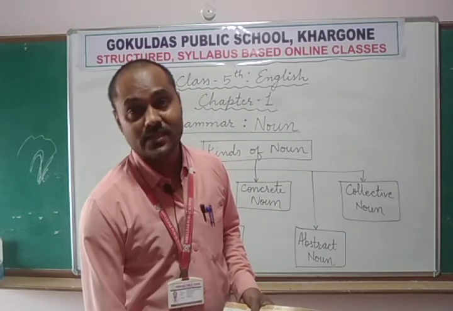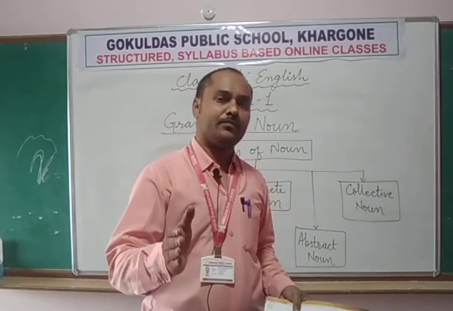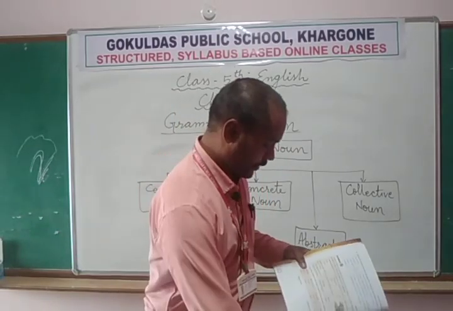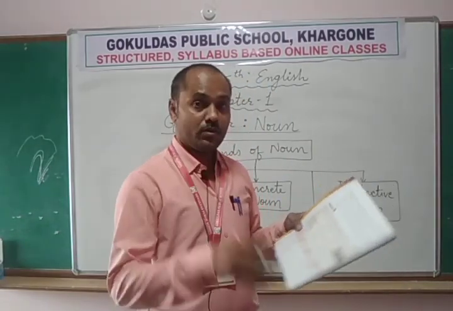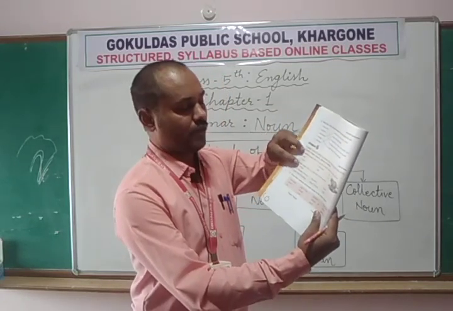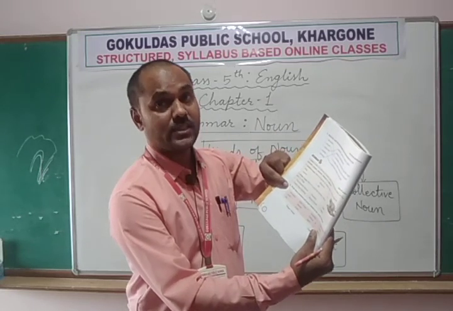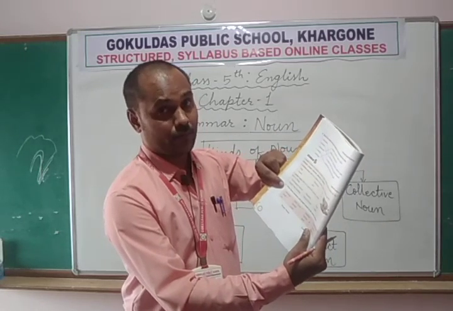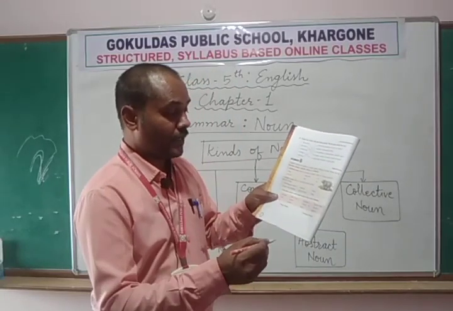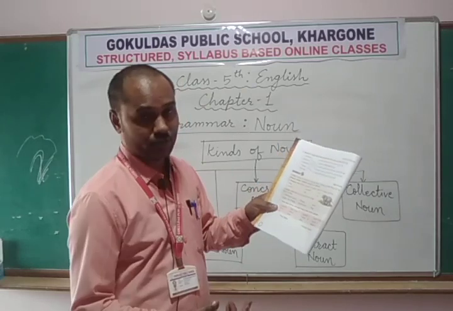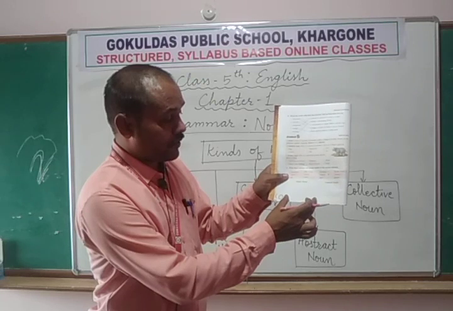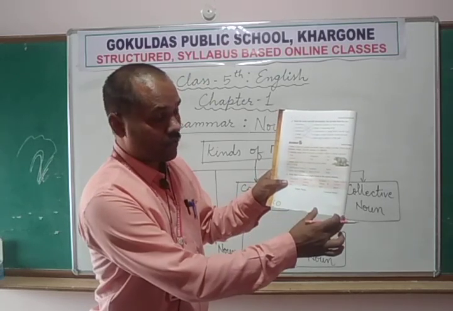Now we have one exercise here on how to differentiate between common and proper nouns. First you note down these two definitions, then you need to solve this exercise in your CW notebook in the grammar portion. Exercise A: write these common and proper nouns in the correct columns. We have two columns: one column is for proper nouns and one column is for common nouns.